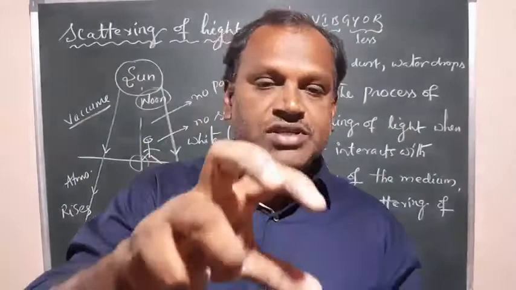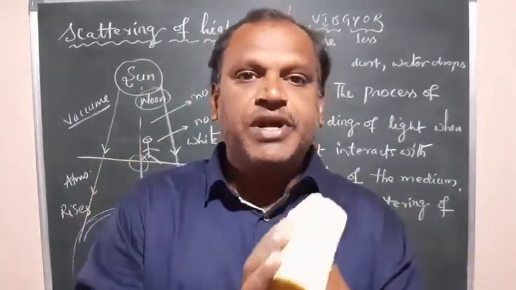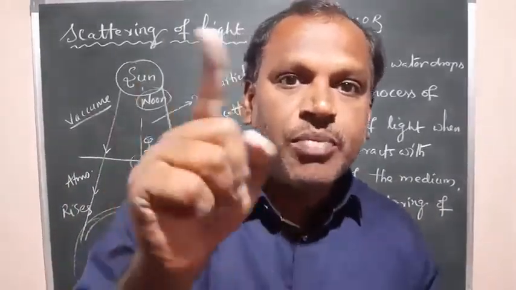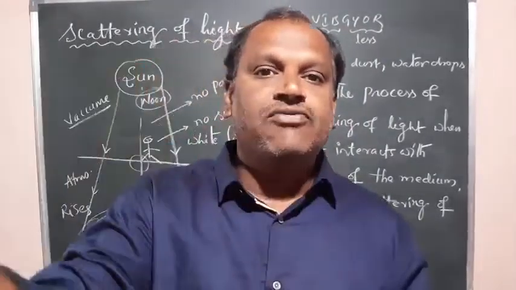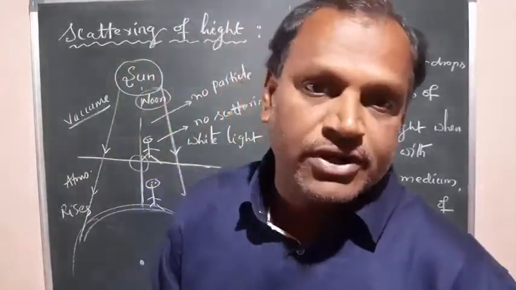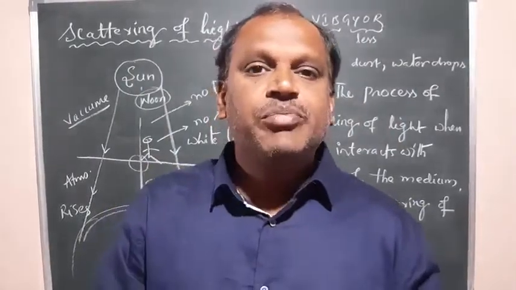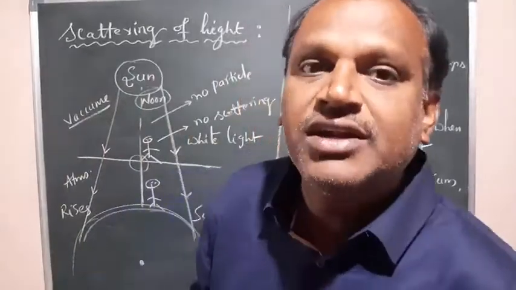So that scattering of light or spreading of light in the presence of these colloidal particles, by which we can identify the path of light, is called the Tyndall effect. That observation was done by that scientist, so because of that scientist's name, the process is called the Tyndall effect.